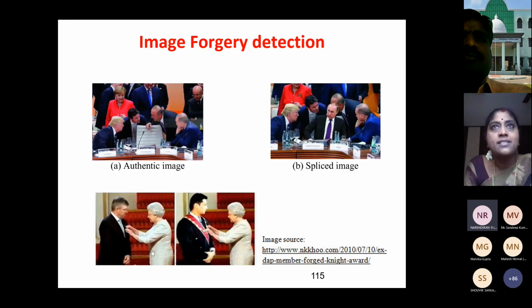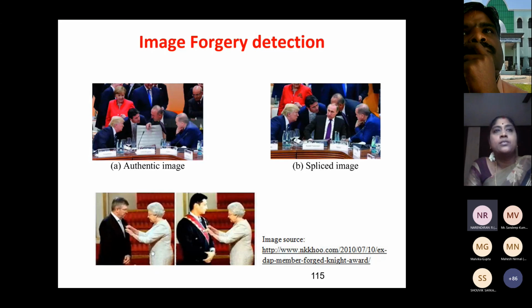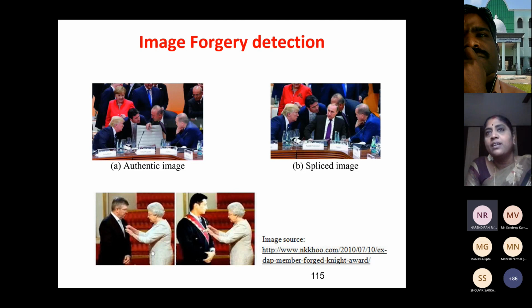And the last one I'd like to say is image forgery detection. See in the first image, we can see that particular chair is empty in the middle. Donald Trump is there, other people are there discussing something. Suddenly in the second image, you can see Putin sitting. The Russian president is sitting in the chair. So this is a fake image. This image has been created fakely without deceiving our eyes. I couldn't see any difference. Only after keenly looking can I see that Putin is in the second image. So this is once again a fake image.